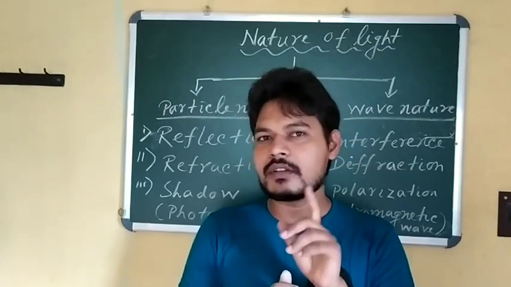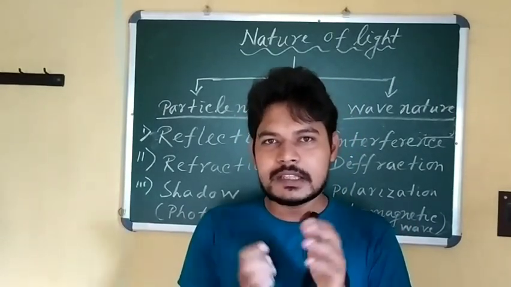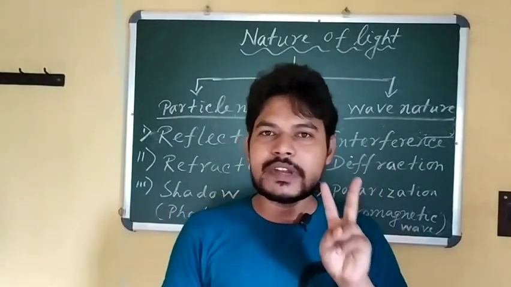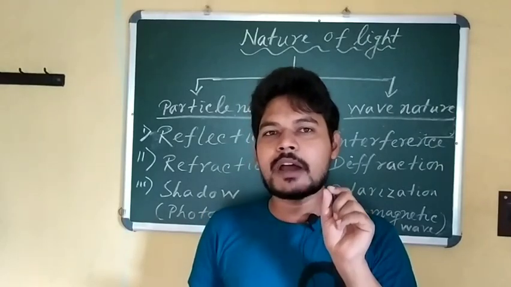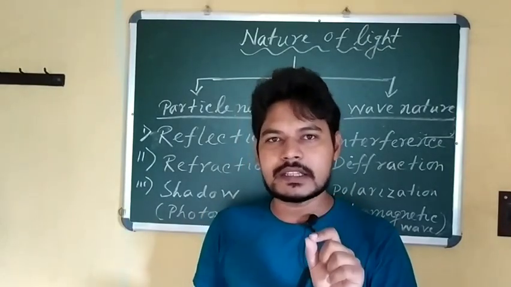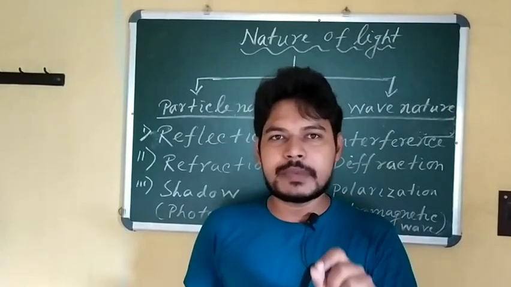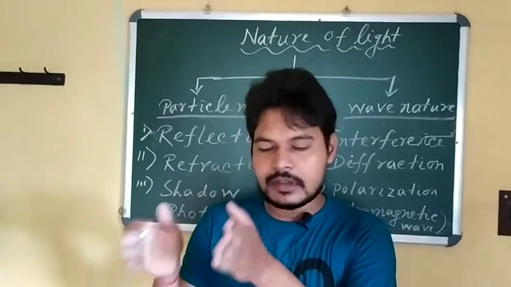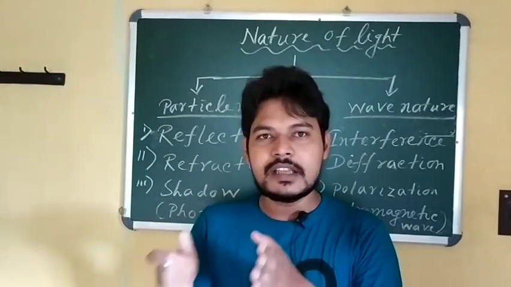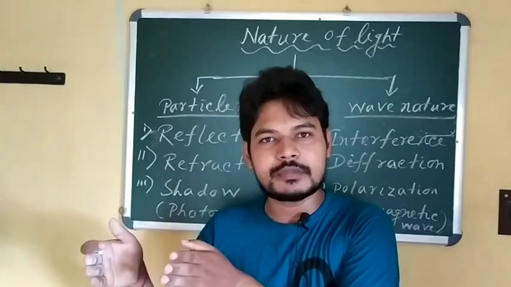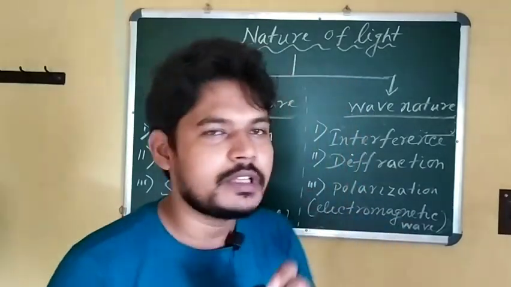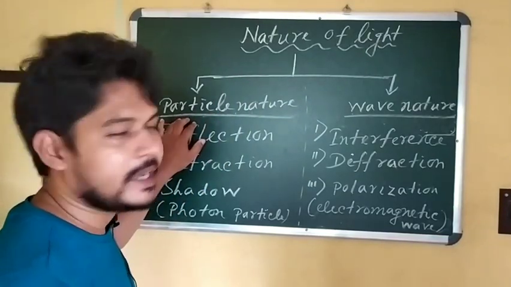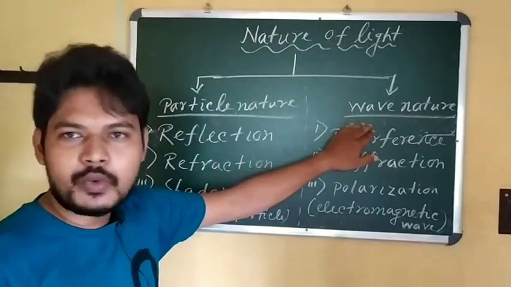You cannot see both the sides at a time. Similarly, in case of light also there are two natures, but at a time you have to follow only one nature. Some phenomena you can explain by one nature of light, and some phenomena of the experiment or other things you can explain by the other nature of light. So depending upon this, I have divided these two. One is called the particle nature, another is called the wave nature.